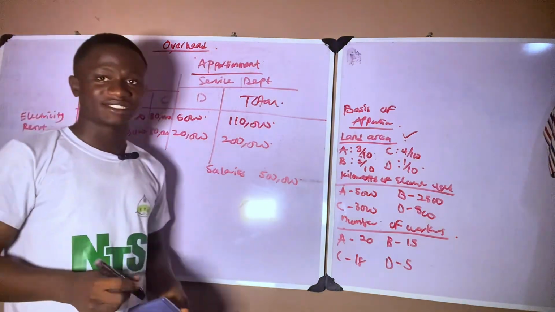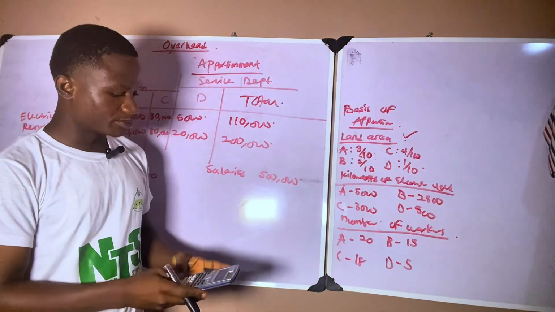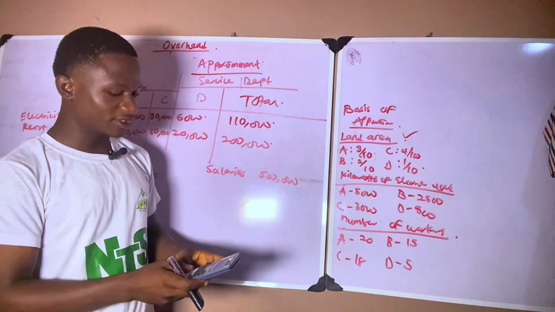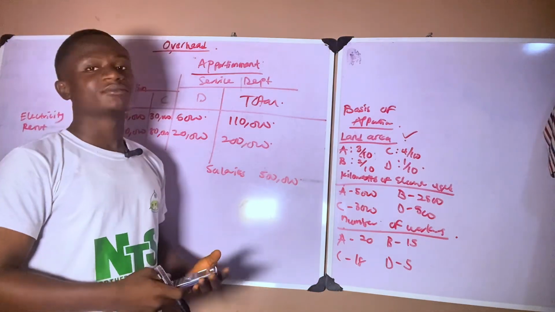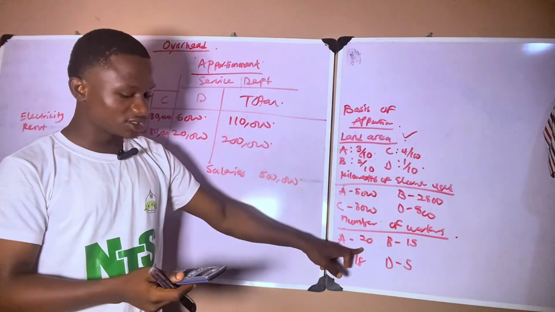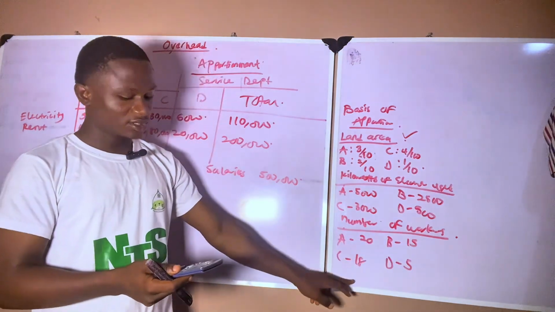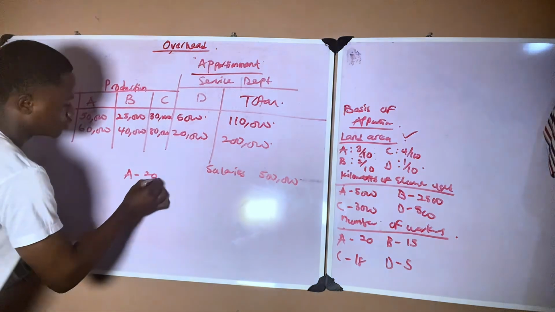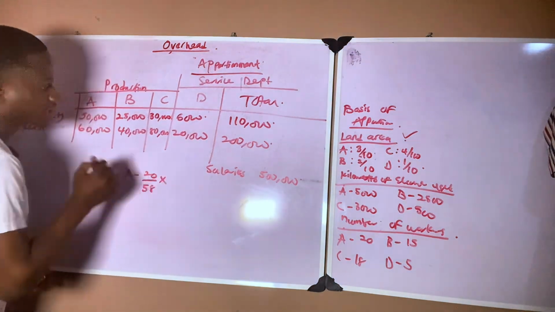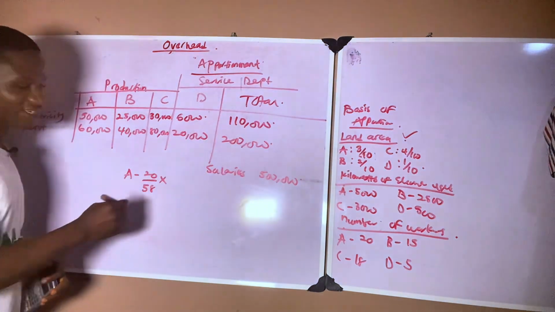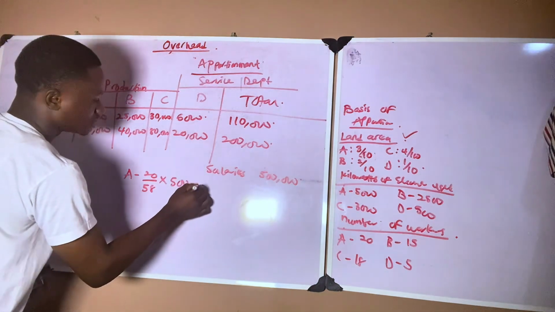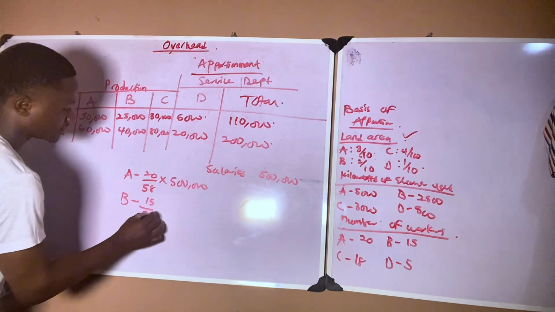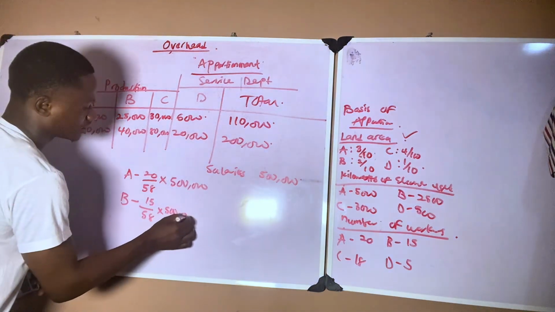What's the total number of workers in the organization? 20 plus 15 in department B plus 18 in department C plus 5 in department D. That's 58 workers. So department A will be 20 divided by 58 times how much is salary? 500,000. So department B is 15 over 58 times 500,000.